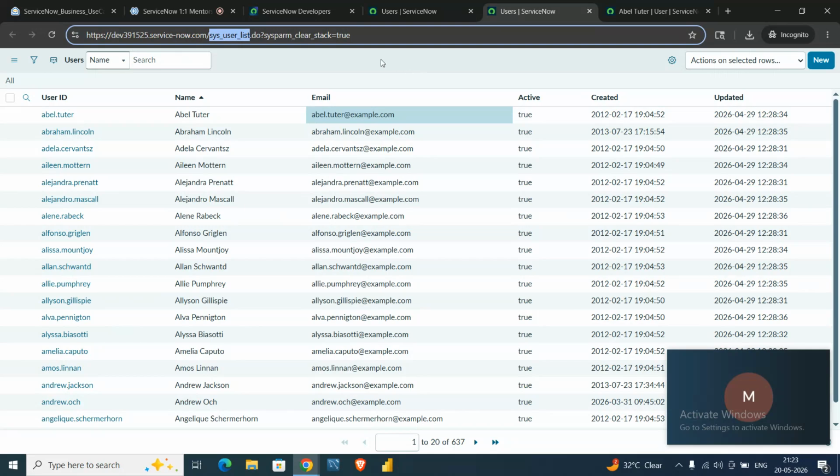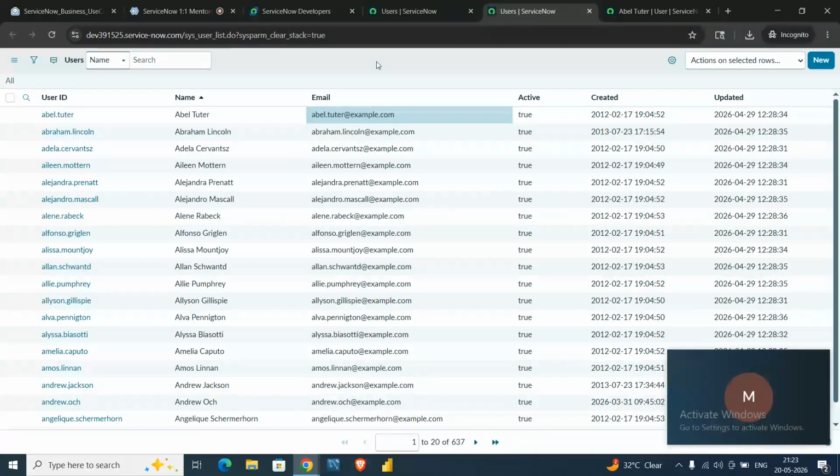Now let me tell you how we can create an employee inside ServiceNow. We are creating a user, not only a ServiceNow user but an organization user. There are several ways to create a user in ServiceNow. Suppose I am doing it manually, where there is only one request, like one employee onboarding to our organization.